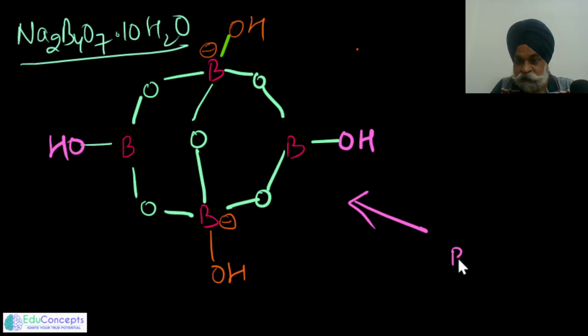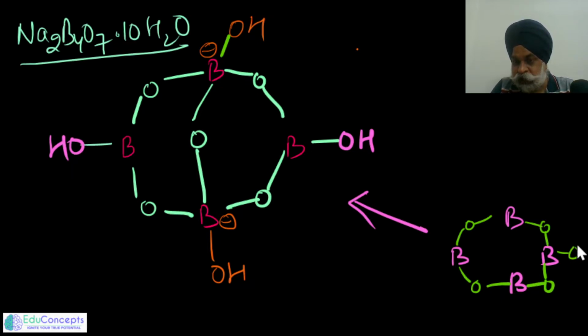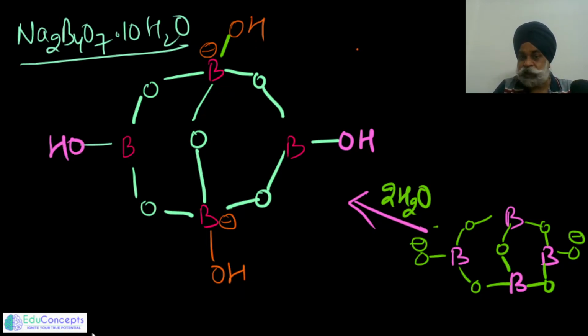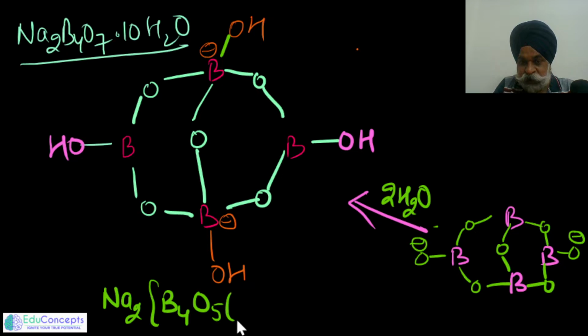So what we did, these are the 3 boron atoms which are joined to each other through oxygen. This is the form, and into this I have added 2 moles of water. Is it okay? So this now would be written as Na2B4O5, which is a very popular question. How many OH are there? 4.